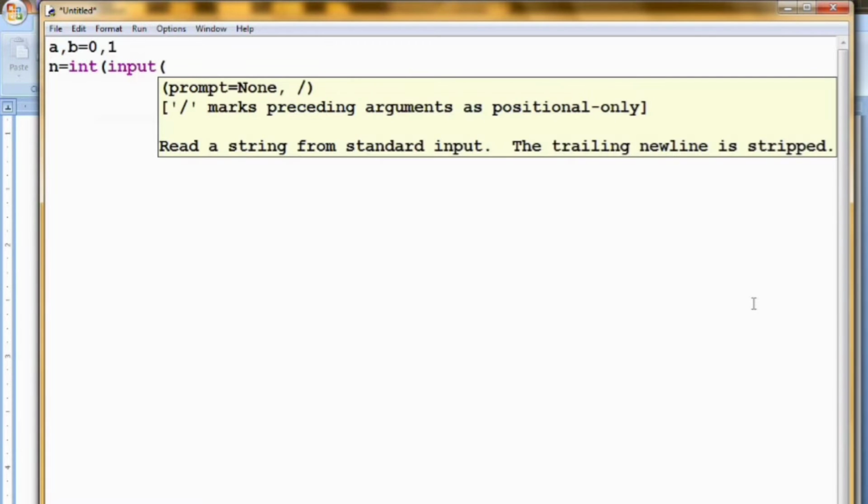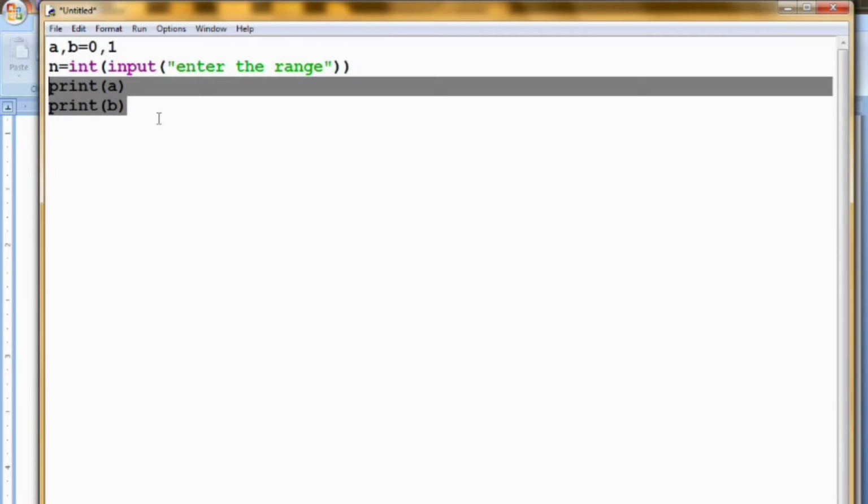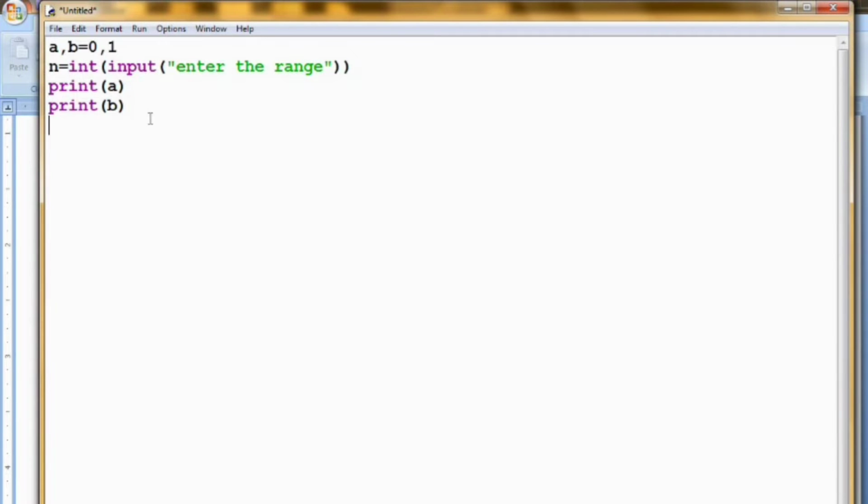I am getting the input, enter the range. So now after getting the range, I am printing the value of a, because the first output should be 0 and the next output should be 1, so I am printing the values of a and b. Why am I printing the values of a and b on different lines? Because in Python there is no need to use \n, the escape sequence.